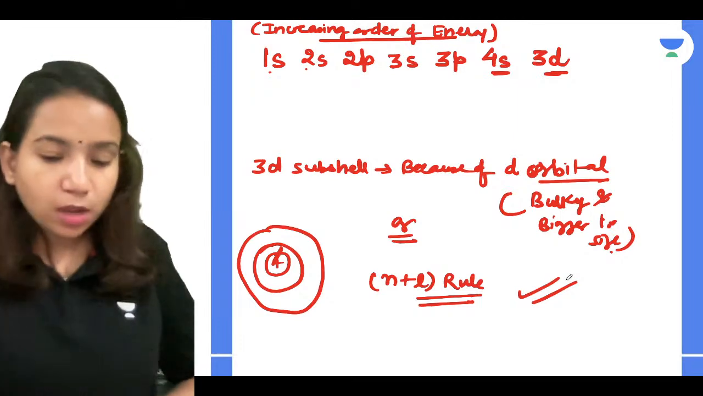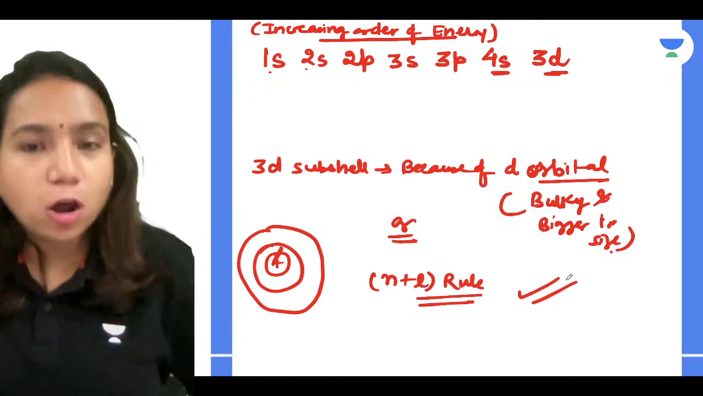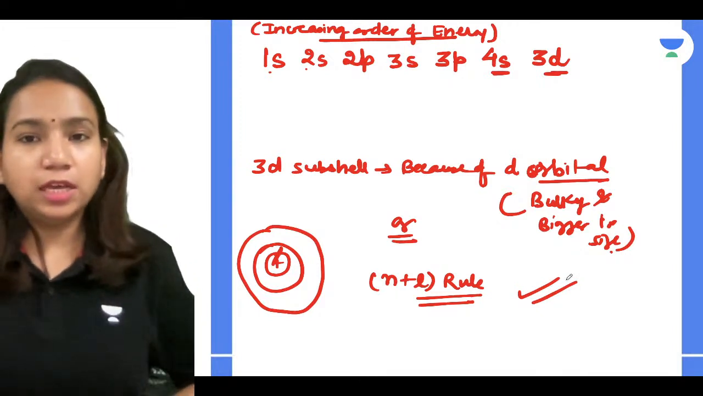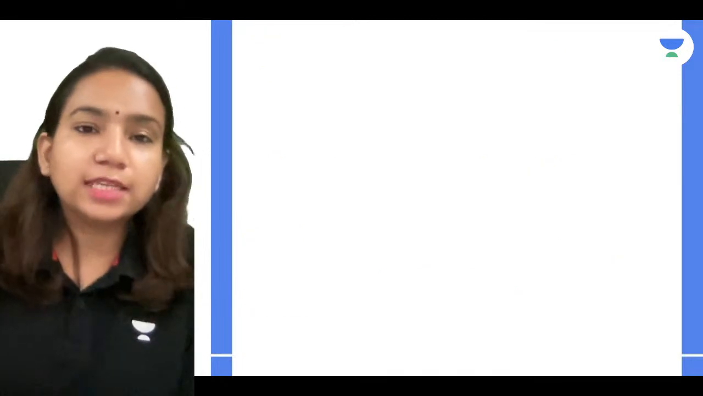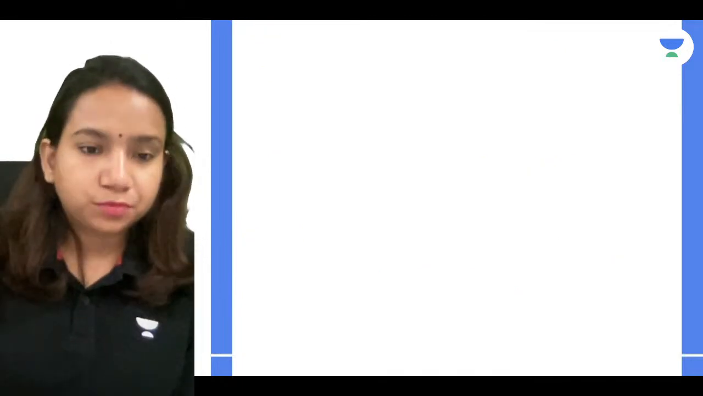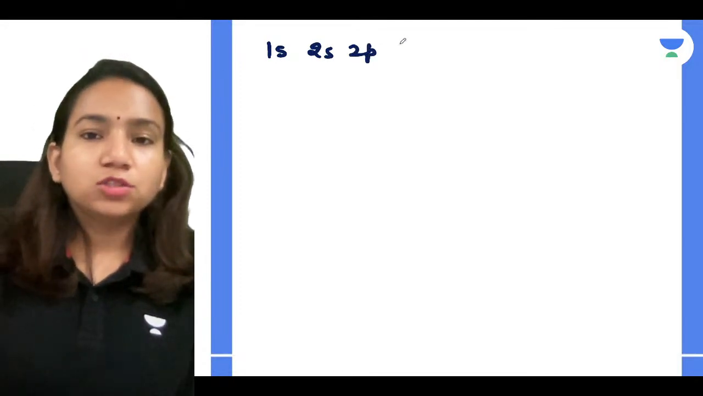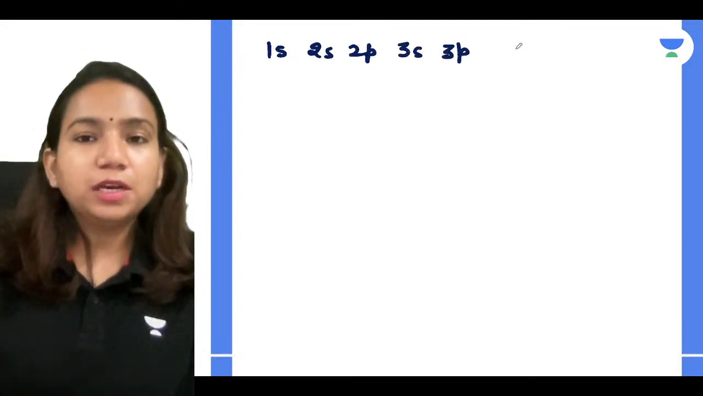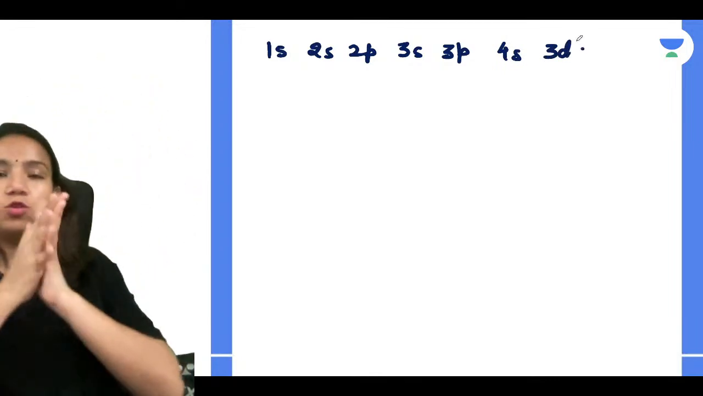Okay, so we can understand how we can arrange the orbitals on the basis of increasing order of energy. So this is the order, guys, which is 1s, 2s, 2p, 3s, and then you have 3p, 4s, 3d.